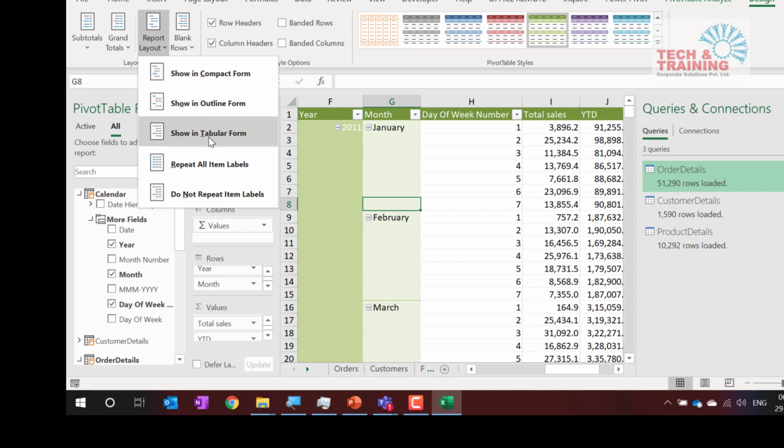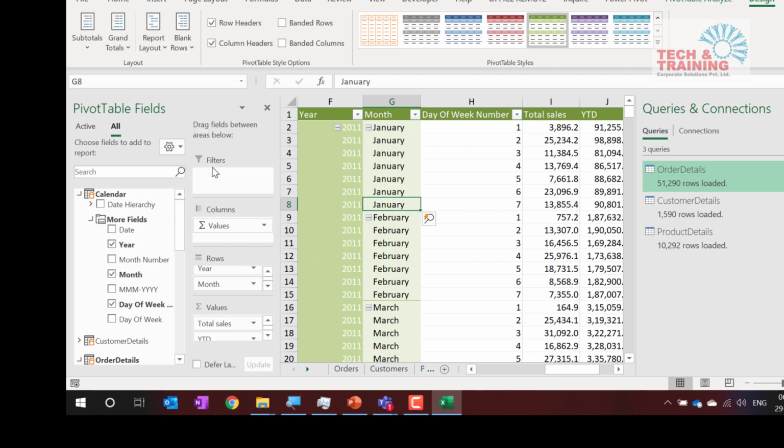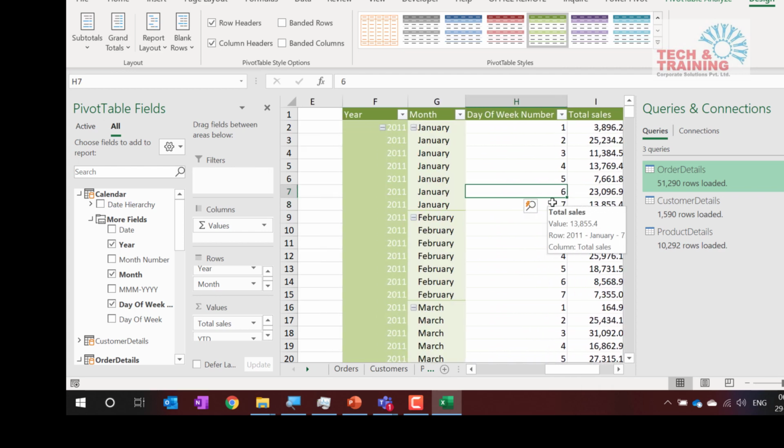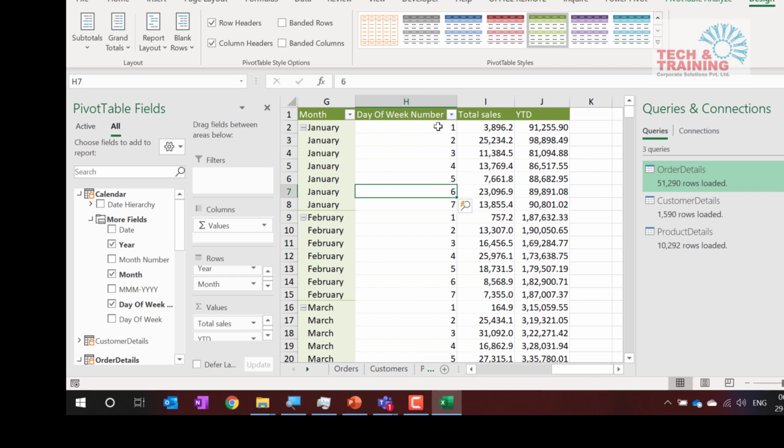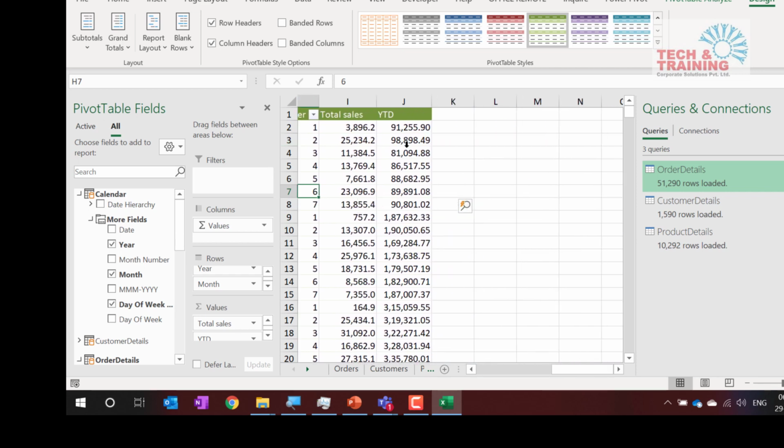There is one more advantage of this report layout. You can say repeat all item label. What will happen? This will fill down. Repeat all item label. So automatically this got repeated, and here is my item label which got created. Yeah. So this is nothing but 1st January 2011 and so on and so forth.